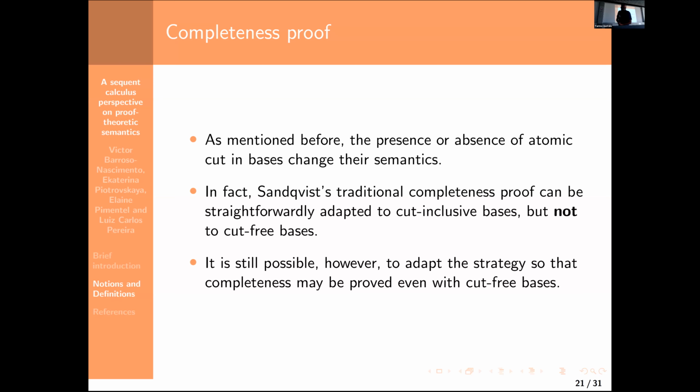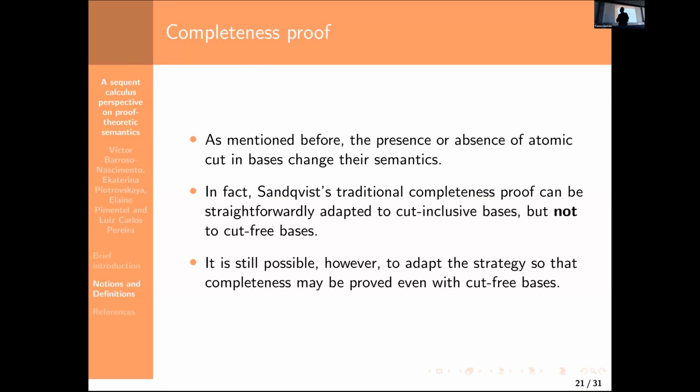Okay. I think I don't have time to comment on the difference there. As I mentioned before, there is a difference between atomic bases containing instances of atomic cuts and atomic bases which do not contain them. The traditional completeness strategy for such semantics has a very natural, straightforward adaptation if we consider bases containing cuts.